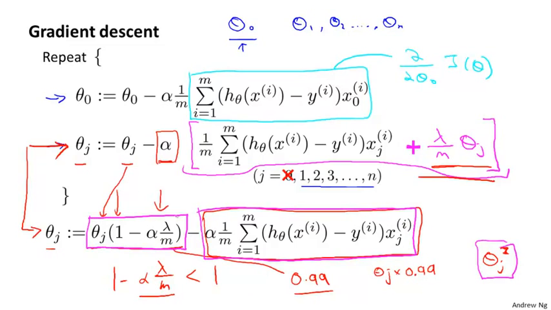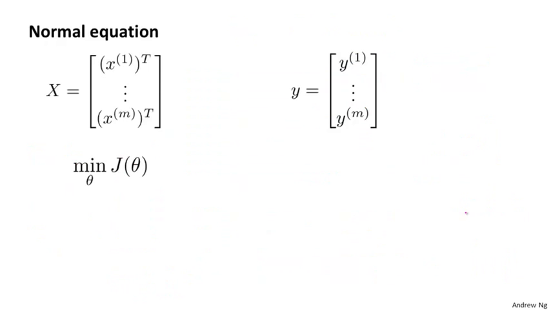Of course, that's just the intuition behind what this particular update is doing. Mathematically, it's exactly gradient descent on the cost function J of theta that we defined on the previous slide, which uses the regularization term. Gradient descent was just one of our two algorithms for fitting a linear regression model.